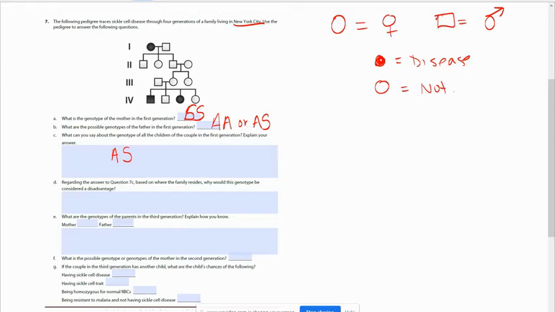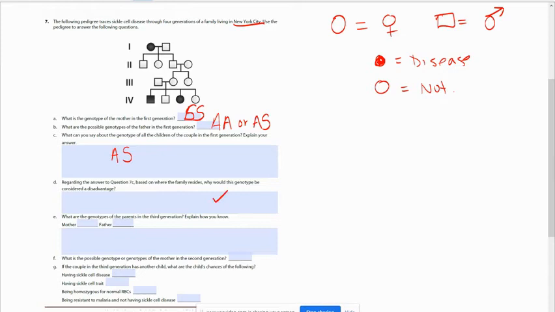Regarding the answer to question 7C, based on where the family resides, why would this genotype be considered a disadvantage? It is an advantage to have this phenotype when there is an area that has a lot of malaria, but in New York City, you don't see a lot of malaria. So it's not a benefit to have the sickle cell trait. And in low oxygen environments, these people would not have normal red blood cells, and that would be a disadvantage.